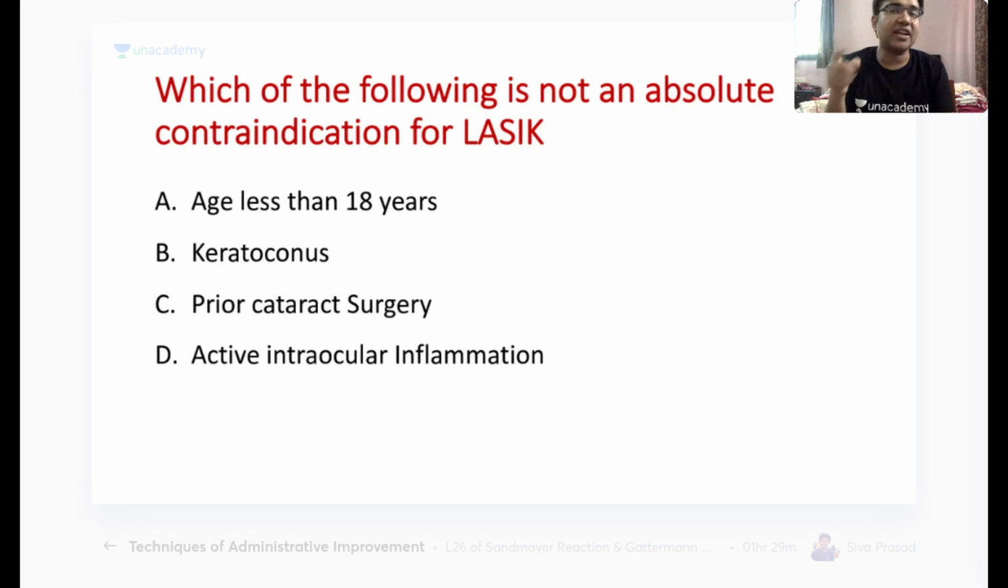Okay, so with this we have another question on the LASIK itself. Which of the following is not an absolute contraindication for doing a LASIK surgery?